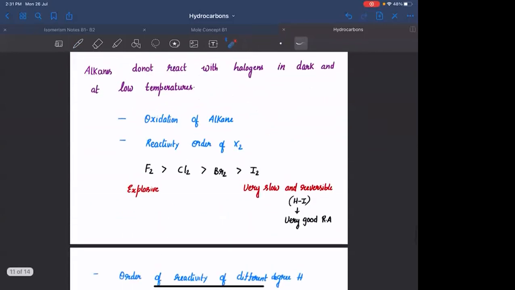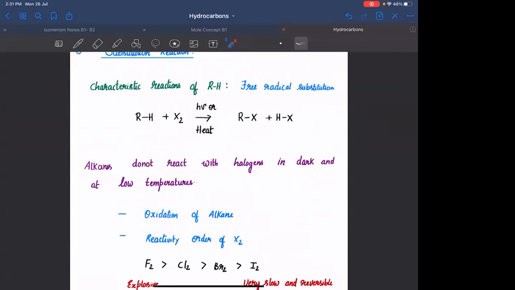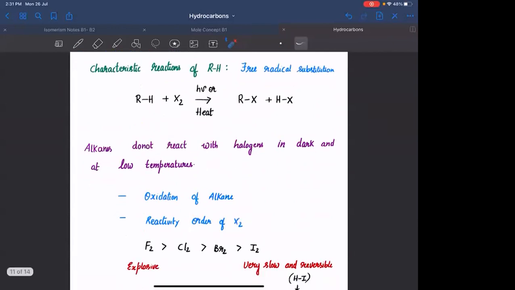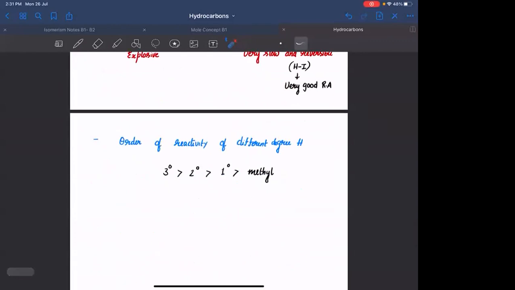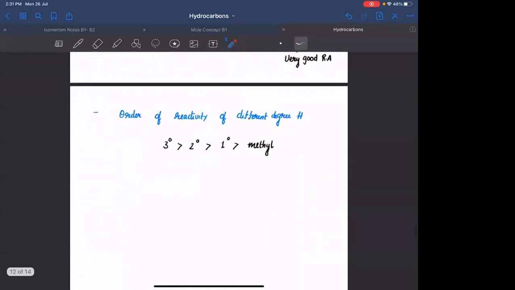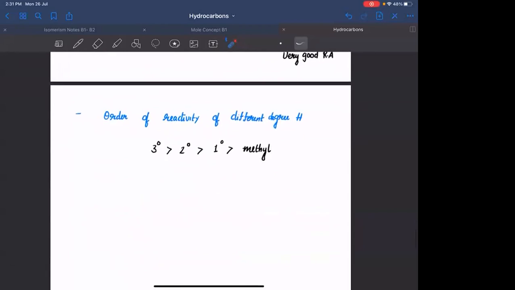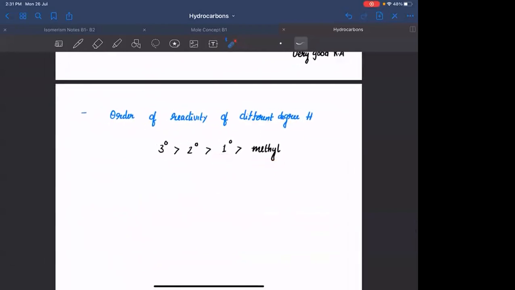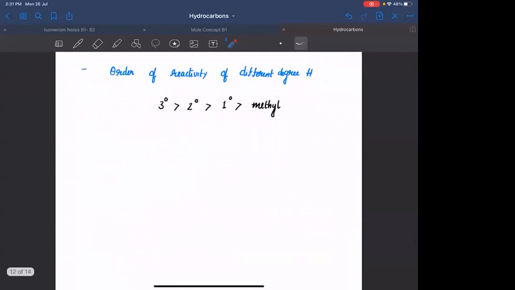Okay, this particular reaction involves formation of free radicals. We will understand the mechanism, but before that I gave you a question: the order of reactivity of different hydrogens, because you are removing hydrogens here and attaching halogen. The one present on 3-degree carbon will have a higher rate of reactivity, because it will lead to the formation of 3-degree free radical. The one on 2-degree carbon will also have relatively higher reactivity compared to 1-degree and methyl, based on the stability of 2-degree free radical. Agreed? Clear?